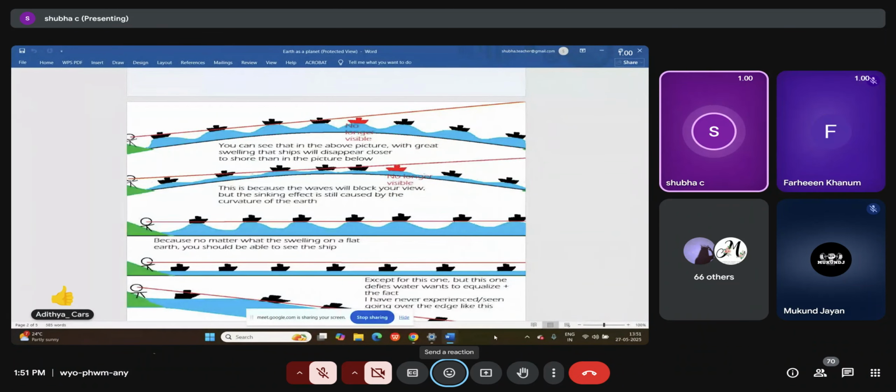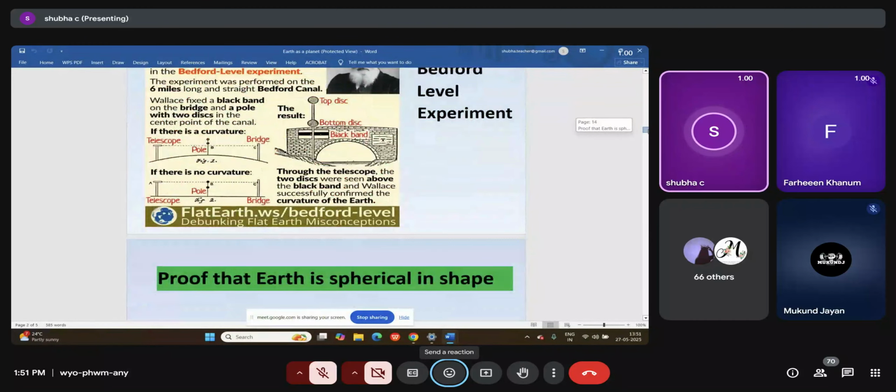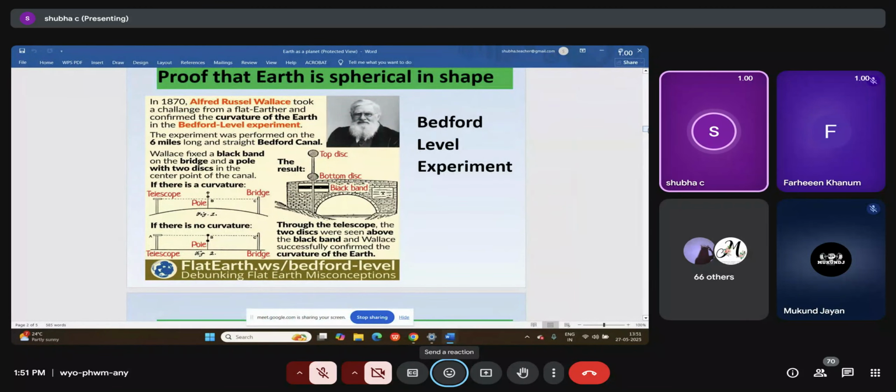Okay. Next, we talk about it for B section. I will mark the points later when I come back to the regular class. Next, we talk about the Bedford Level experiment. What is this Bedford Level experiment? This is an experiment which was conducted in England, at a place called the Bedford Level Canal. There, this experiment was conducted, where three poles were put 5 kilometers apart each.